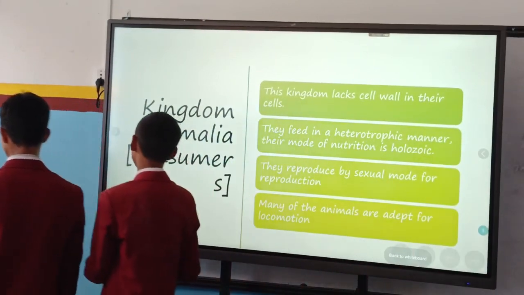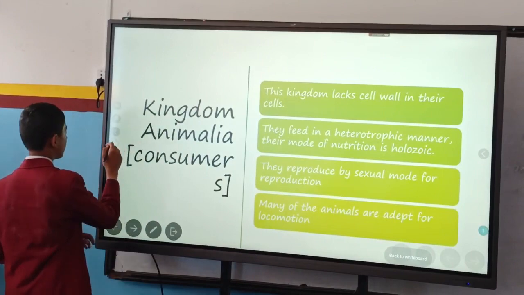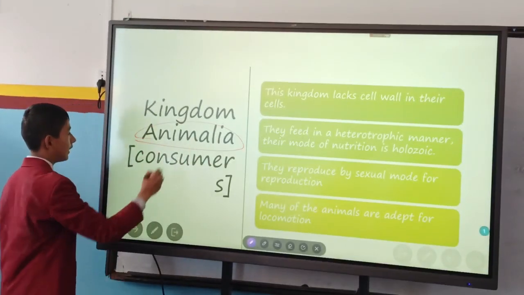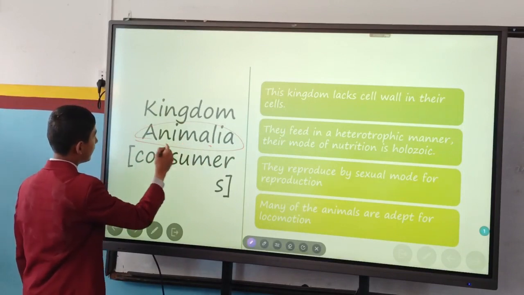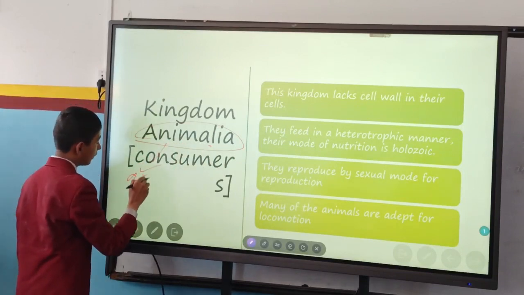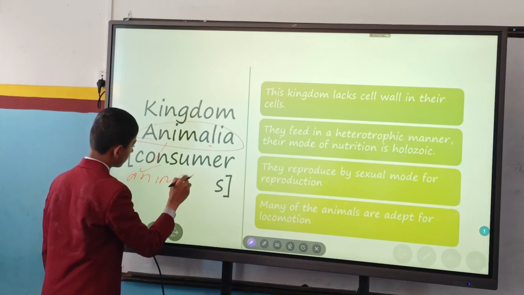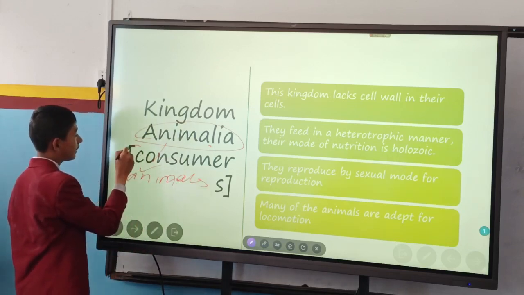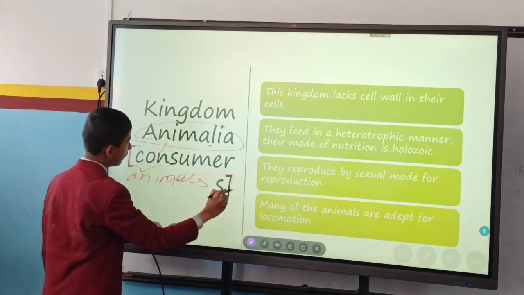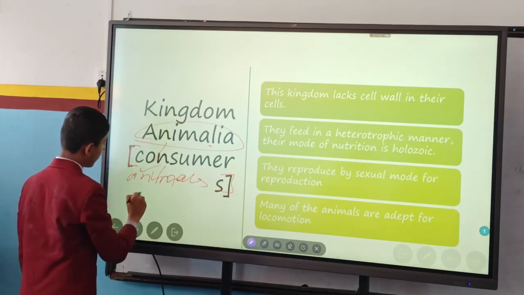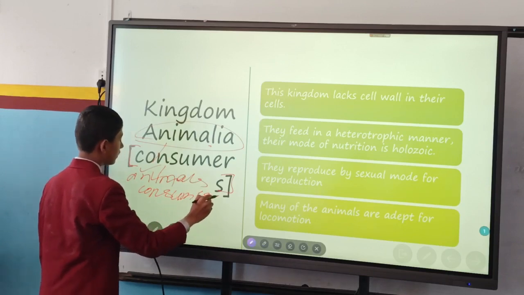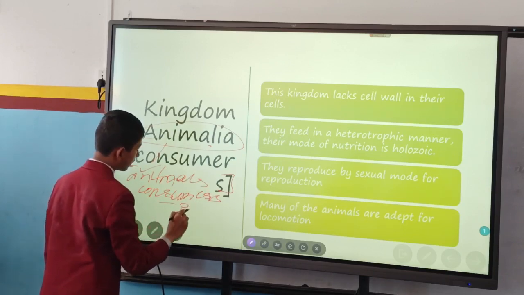Okay, so now it's here about kingdom Animalia. By looking at this topic, we can also understand that the species present in this kingdom Animalia are normal animals, and the species in the kingdom Animalia are called consumers. They consume producers.